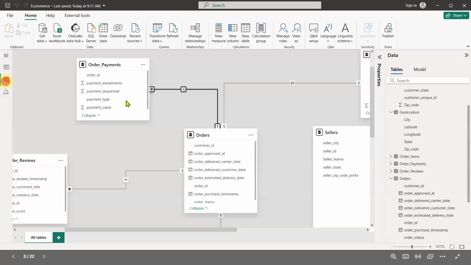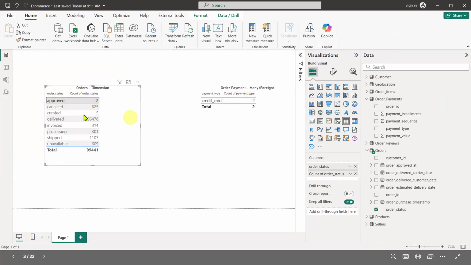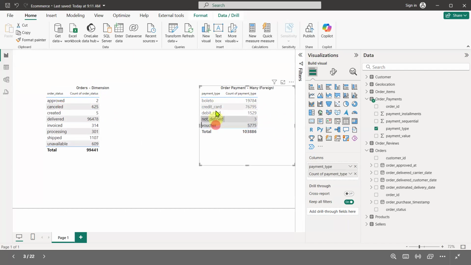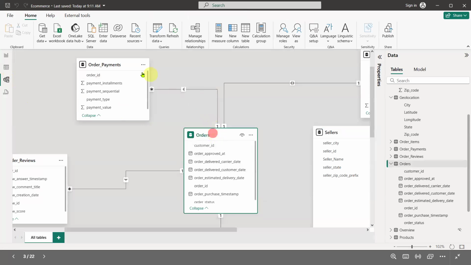As I said, order table data is flowing from the order table to order payment. So if I make any changes in here, the data here is also going to change. Why? Because my order table data is flowing from this table to this table. So whatever I select here, accordingly, the data available in order payment is going to get updated. But on the other hand, if I select anything here in order payment, my data here is not changing. Why? Because the direction of my data is from orders table to order payment.